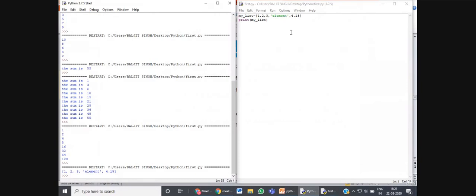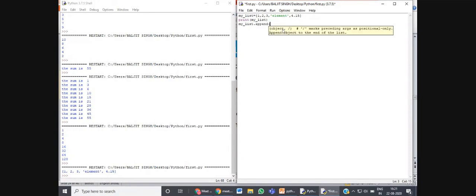Suppose after creating the list, I want to append to the list. Append means to add the values at the end of the list, but as another list, as a sub list. So see how it will work. my_list.append, you have to give the name of the function, dot append, and within that append function I am going to give some other values, 500 comma 100.